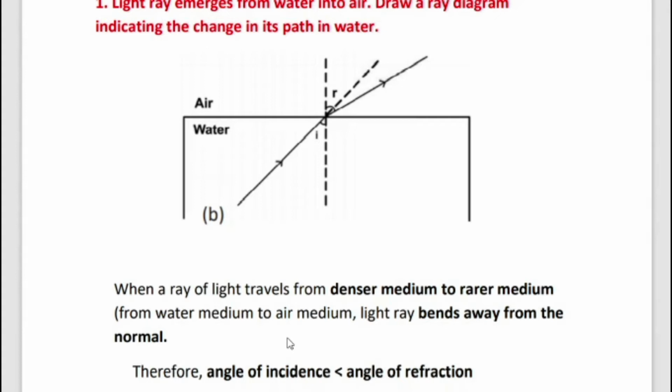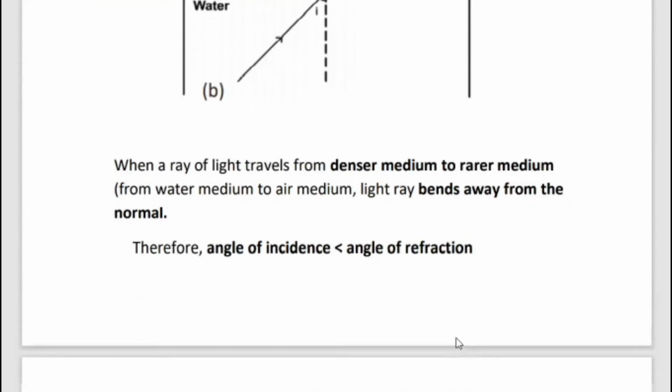Now the other term, rarer medium. A medium in which the speed of light is more is known as an optically rarer medium. Taking water and air, water is a denser medium, meaning it is closely compacted, and air is a rarer medium. So velocity is more in a rarer medium, that is a low optical density medium, than in a denser medium.